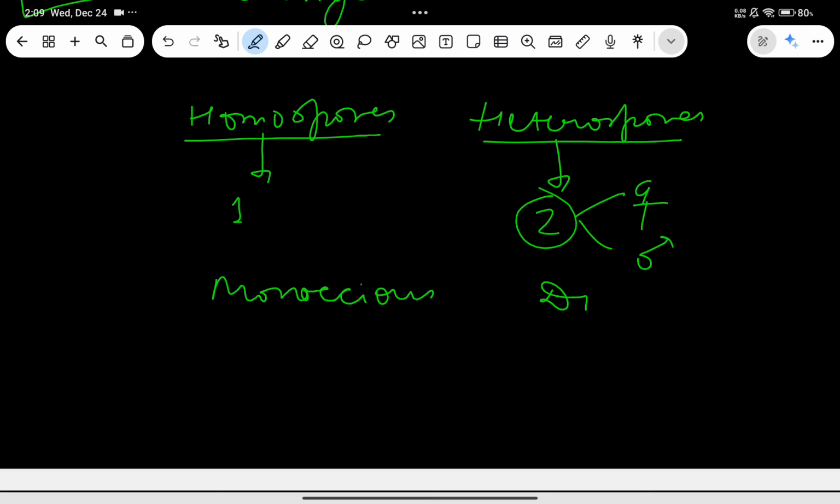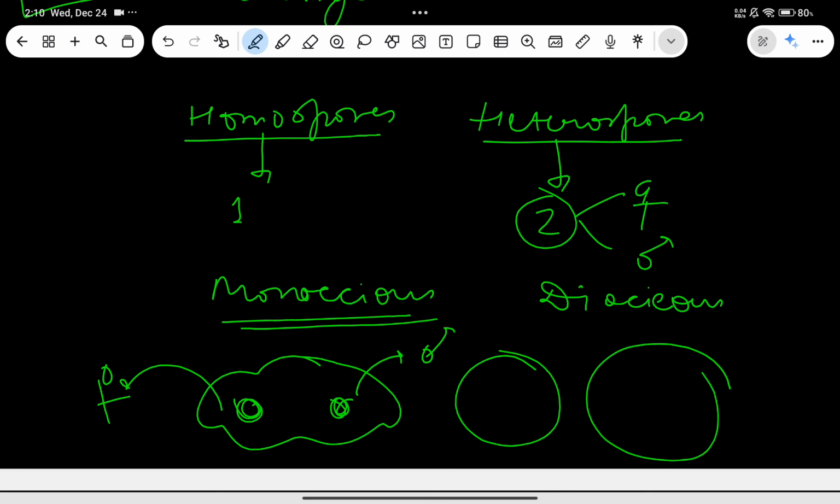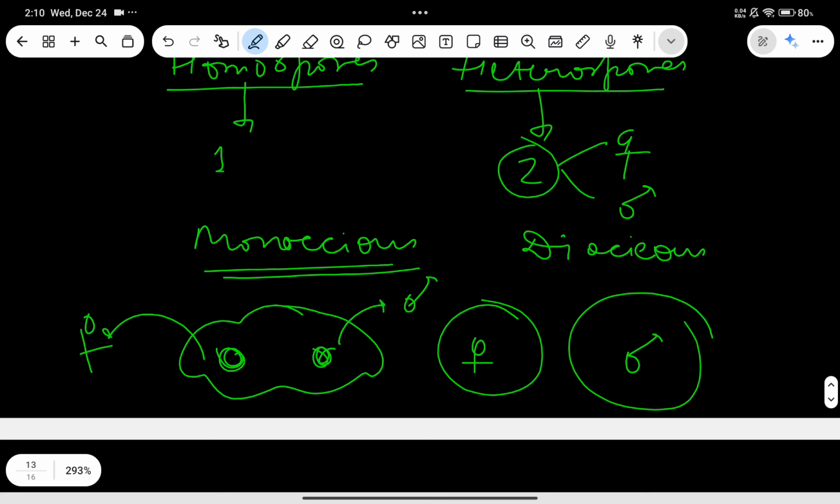And dioecious. So in case of monoecious, on the same plant body, both the organs, female and male, will be present, and on different plant bodies of the same species, the female sex organ will be present on one and the male sex organ on another. Okay, so this is called monoecious and dioecious.